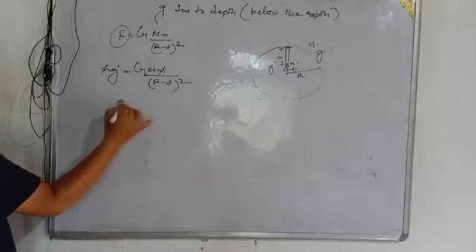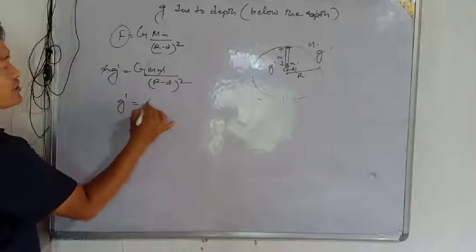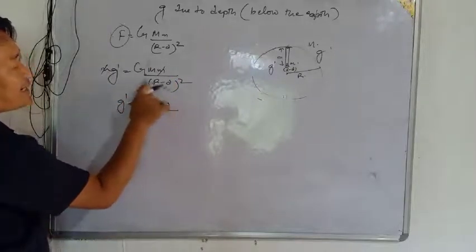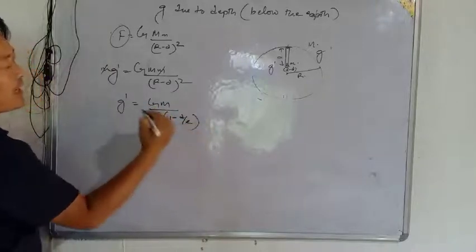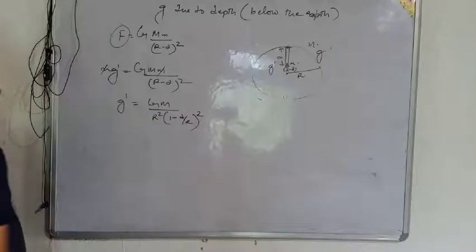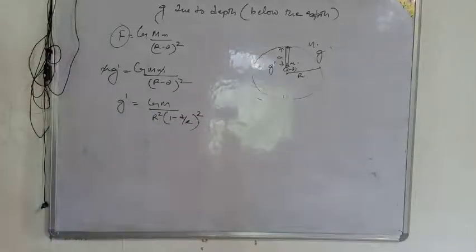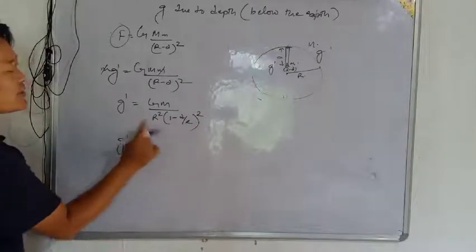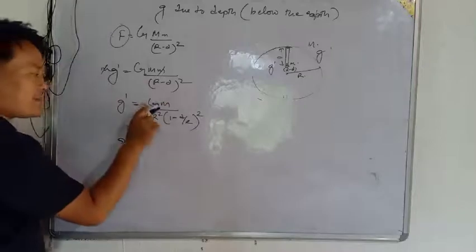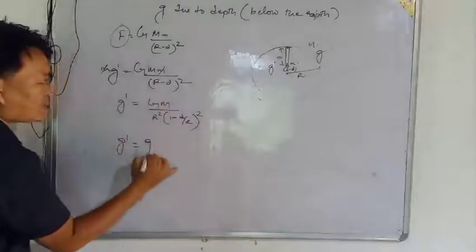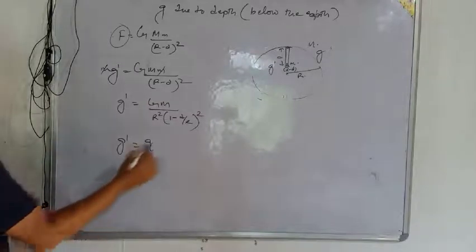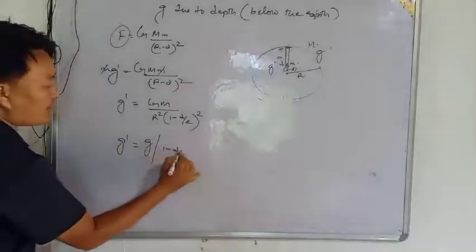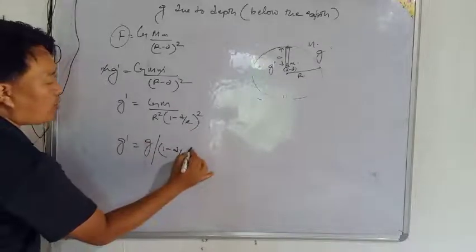Then we get g dash equals capital G capital M, and taking r common, r square (1 minus d by r) whole square, and capital G capital M by r square is g, the acceleration due to gravity on the earth surface, by (1 minus d by r) whole square.